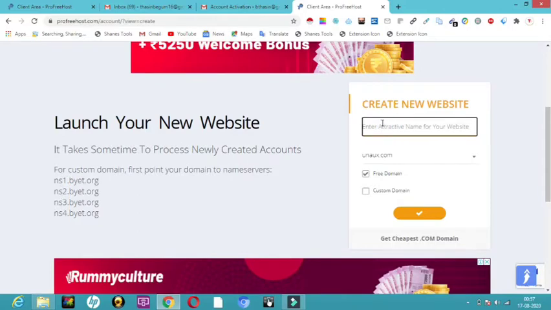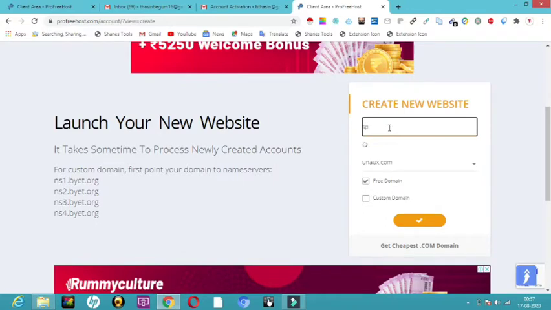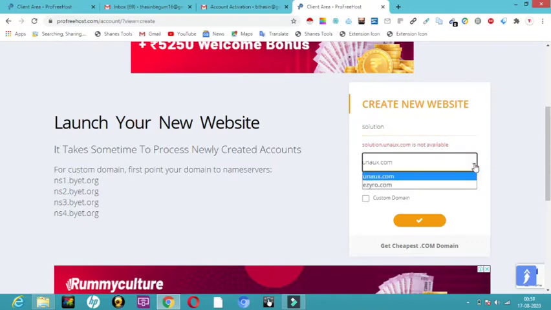For example, here I am going to type solution, SOLUTION. So I want something called www.solution.com, and now it is asking me the hosting. When you pay and get hosting, you will get www.solution.com. But now we are going to have free hosting, so what will happen is www.solution.com, either e0.com it will come, or else unaux.com it will come.